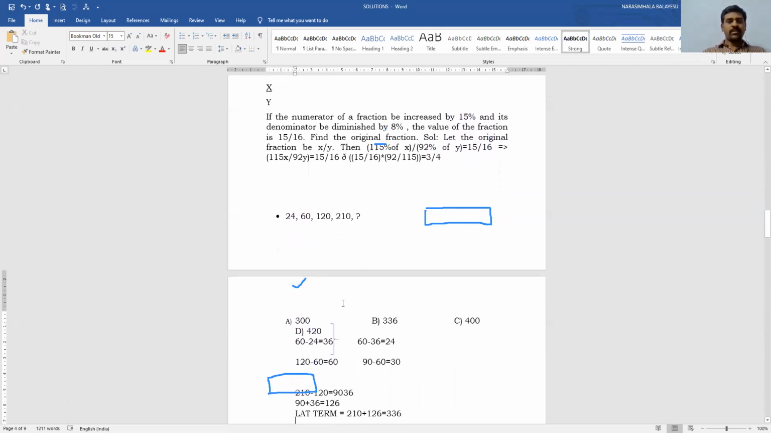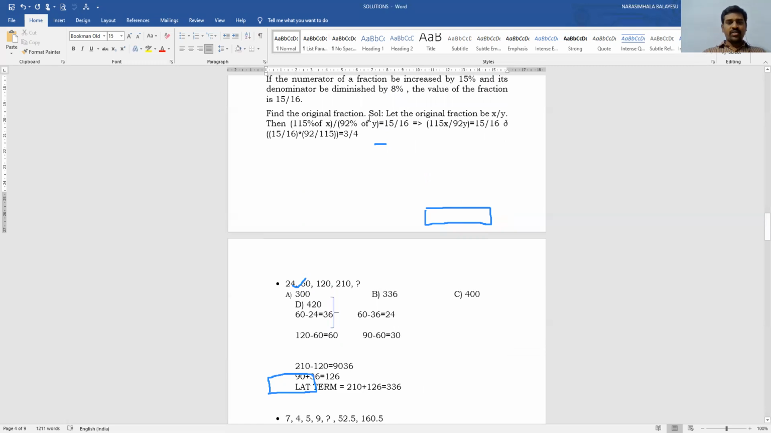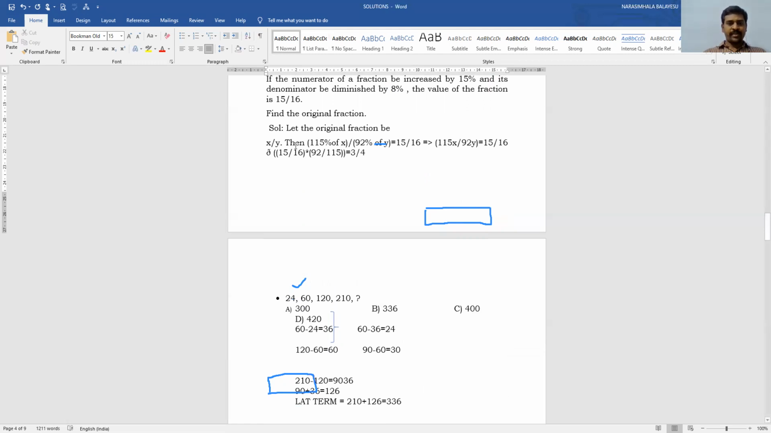Same problem. One more example. If the numerator of the fraction is increased by 15% and its denominator is diminished by 8%, then the value of the fraction is 15 by 16. Then find the original fraction. How to find the solution, sir? Let the original fraction be x by y.